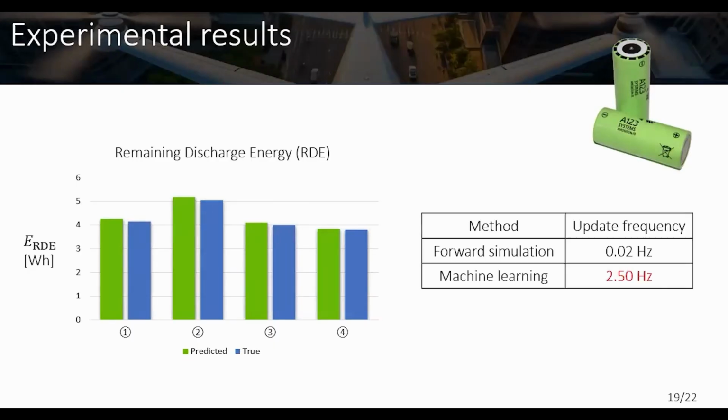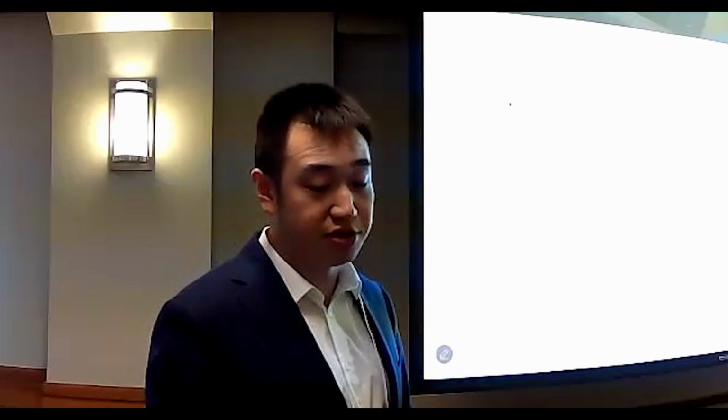For all of the scenarios. And what's also important is that our method is very computationally fast. If you apply the forward simulation method, the update frequency of your remaining discharging energy is only 0.02 hertz. But our machine learning model can update the remaining discharging energy for the aircraft at 2.5 hertz, which increases the safety for the aircraft.